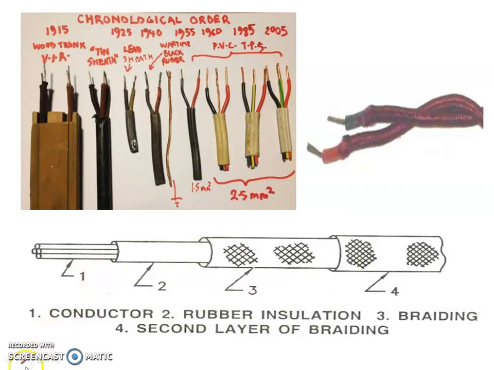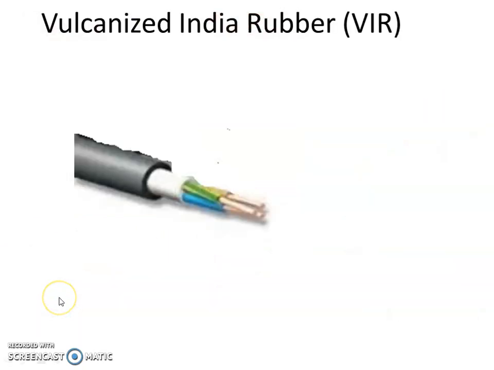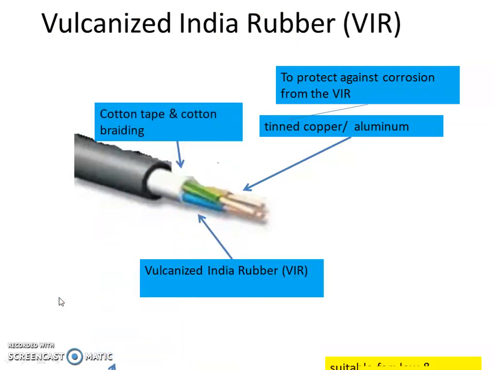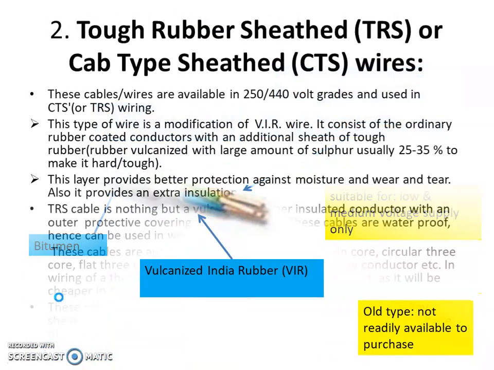This is the generalized construction of the VIR wire, right? This is the conductor. Over that, vulcanized Indian rubber insulation is there. Then a jute type structure, that is the braiding, is there, and the second layer of braiding is there, right? The sulfur content in this vulcanization process is lesser, therefore it is not top wire. This is the generalized construction of the vulcanized Indian rubber wire.